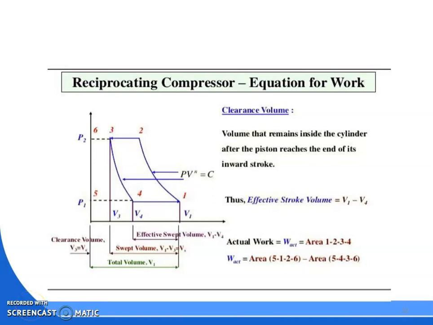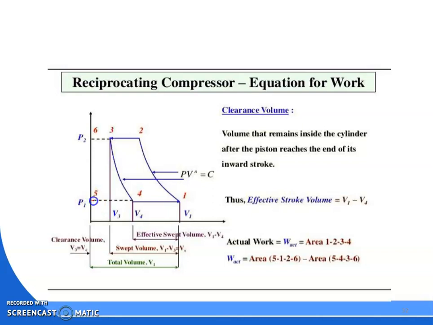So basically what we have to do is find out the work input to the compressor when you are considering the clearance volume. We know that the area under the PV diagram gives us the work done. So you can see here there are two diagrams.